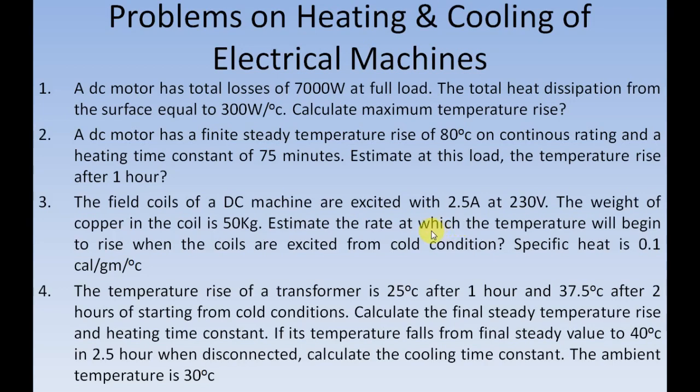And in that relation you have to substitute the value of t as 0, because it's clearly asked the rate at which temperature will begin to rise. The temperature will begin to rise at time t is equal to 0. So you have to find the value of d theta by dt at t is equal to 0.